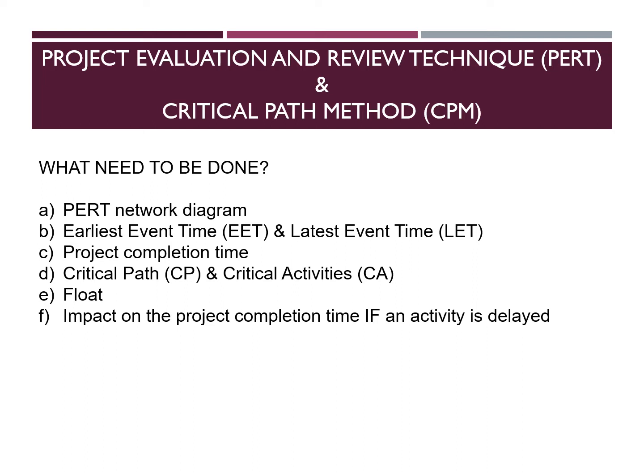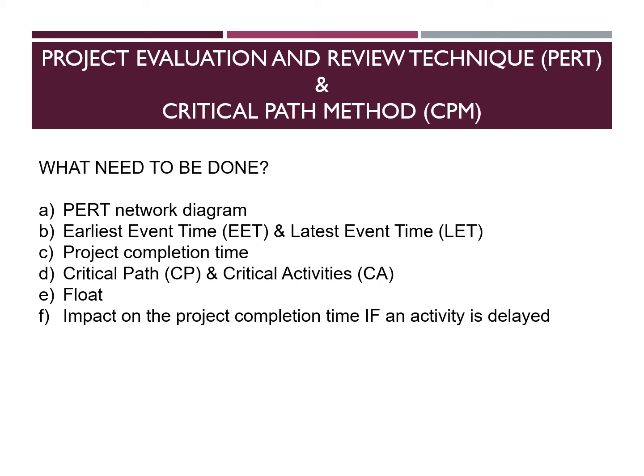First is to draw the PERT network diagram. Okay, so the first thing is to draw PERT network diagram. So to draw this PERT network diagram, it is not complicated, but it is quite confusing. Second is to calculate the earliest event time, or EET, and latest event time, the LET.